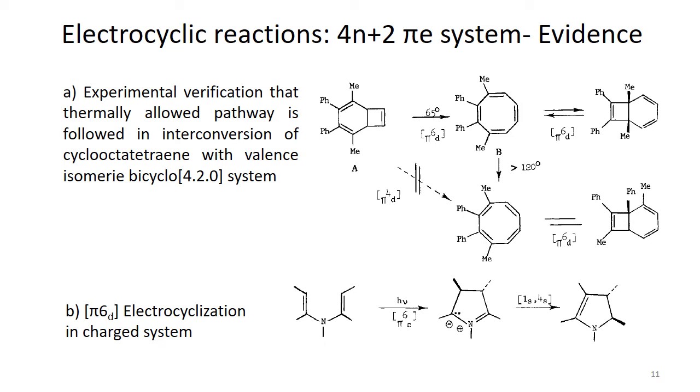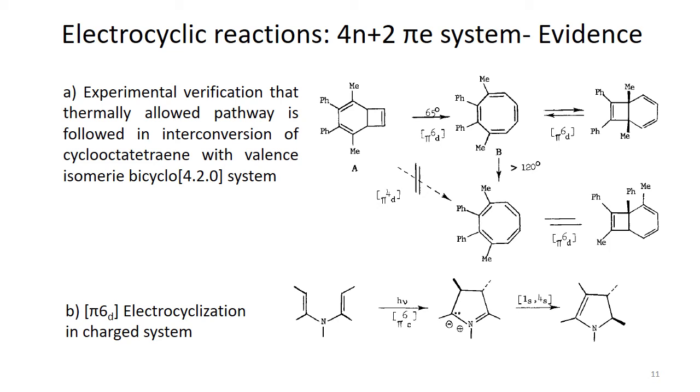Basically, we have a starting material, A, which is a bicyclic system. If we talk about the ring opening, there are two possibilities. If we consider the main ring, the 6-membered ring, and carry out this rotation with the 6 pi electrons, we get cyclooctatetraene.